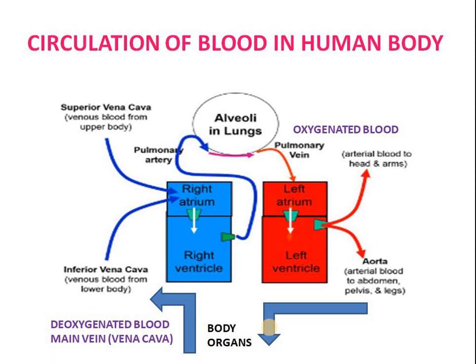Cells will get that oxygenated blood. They will use oxygen for the process of respiration, and carbon dioxide will be produced which will get mixed up in the blood again. Now this deoxygenated blood will be carried by the main veins, that is the superior vena cava and the inferior vena cava, to the right atrium. I have already told you the function of the superior and inferior vena cava. They carry the deoxygenated blood from the upper half and the lower half of the body towards the right atrium.